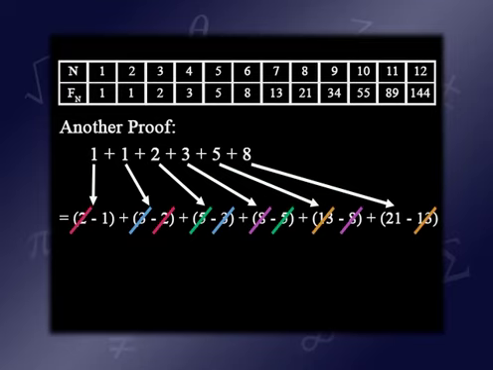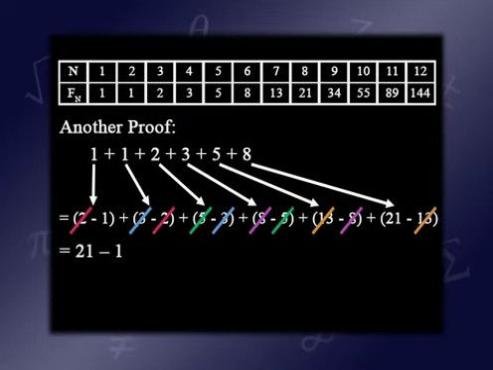And when the dust settles, what's left of this sum? All that's left is that 21 on the right that hasn't been canceled yet, and that little minus 1 at the beginning that never got canceled. And so when you add all those numbers together, you're going to get 21 minus 1.